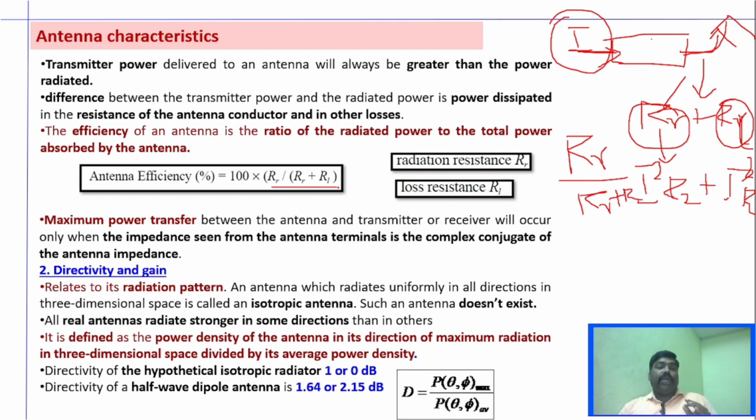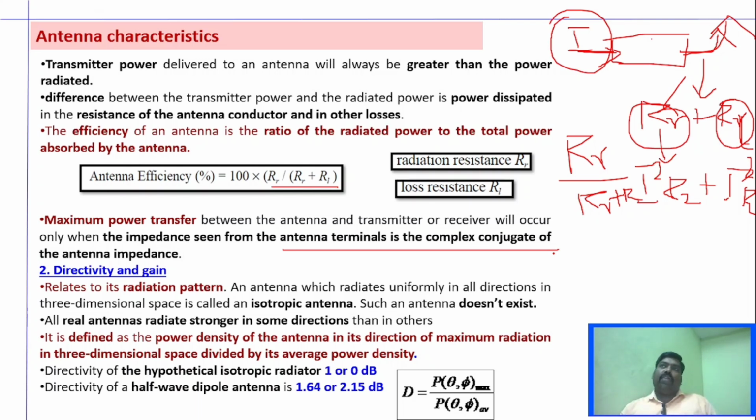The three important factors are radiation resistance, loss resistance, and reactance, correct? The maximum power transfer between the antenna and the transmitter or receiver will occur when there is perfect impedance matching. That is, the transmitting side antenna and the receiving side antenna have to be complex conjugates of it. The impedance seen from the antenna terminals is the complex conjugate of the antenna impedance. Impedance matching is very, very important in RF communication. Only if we have perfect impedance matching will the signal loss be reduced and signal reflection be reduced, right?